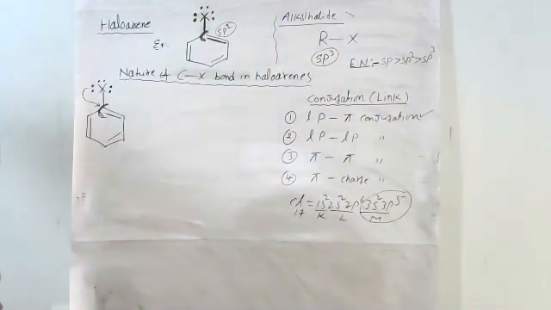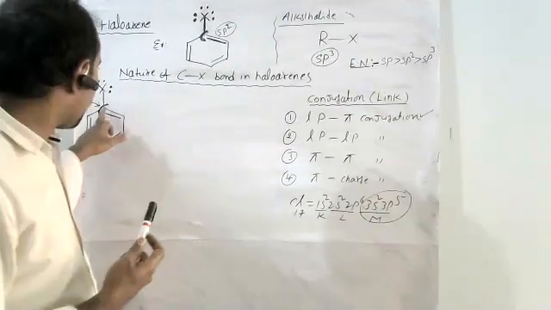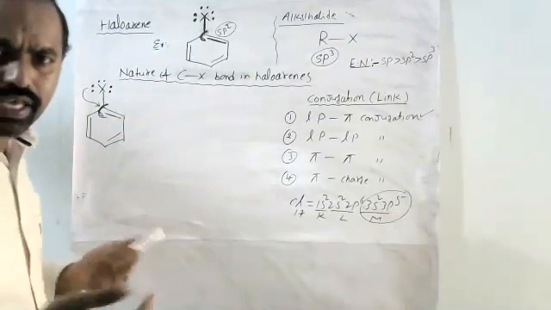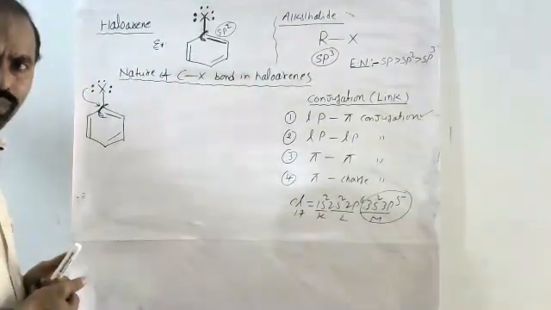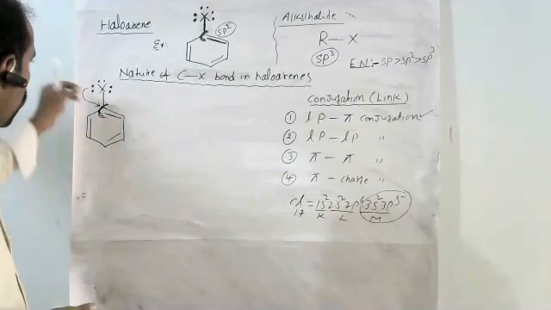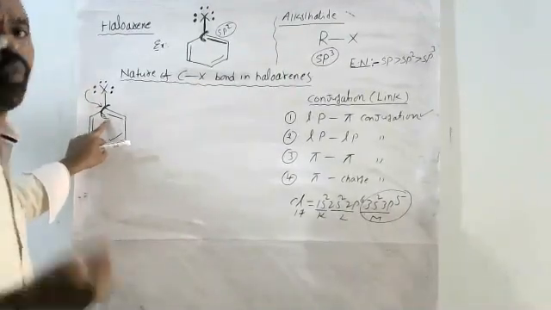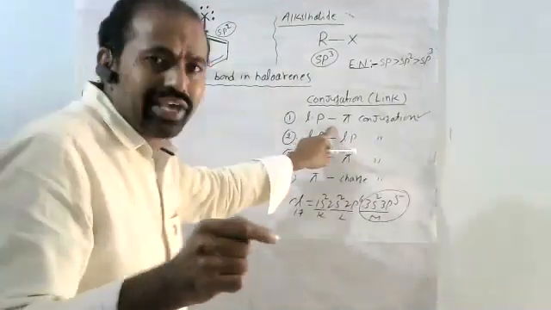See, as we expect, compared to carbon, halogen is more electronegative. We know about that. Even though, the halogen lone pair electrons are moved towards carbon. Why? Because of conjugation.